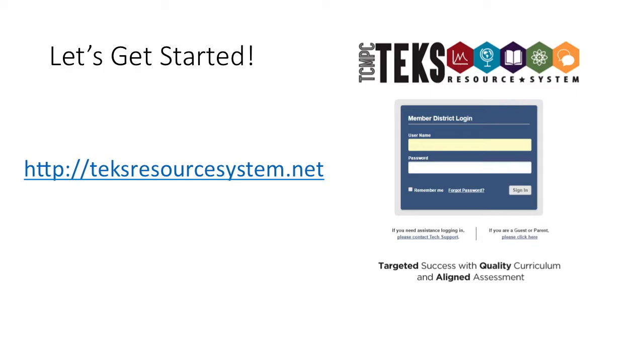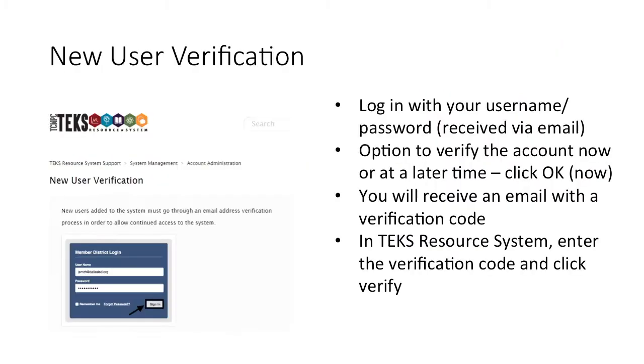Okay, so once you're on the TEKSResourceSystem.net website, you should see a screen again that looks like this to log in. If this is the first time ever that you've logged into the TEKS Resource System website, it's going to ask you to verify your information.